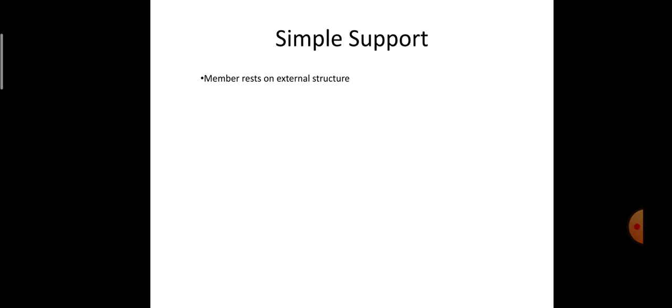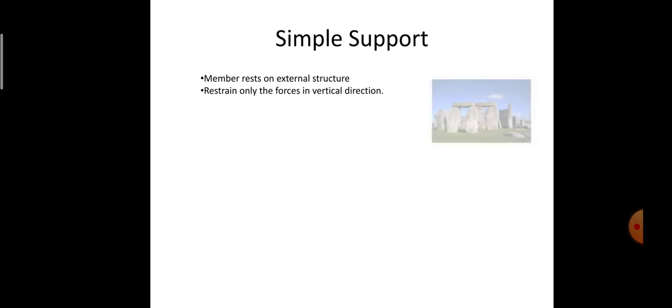Coming on to the first type of support, that is simple support. It is used where the structural member has to rest on the external structure. These types of support are not widely used in daily life, and these are the supports which only restrain the vertical forces, and not the horizontal loads.